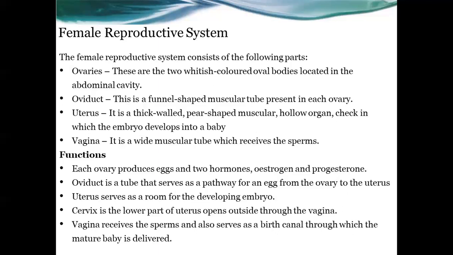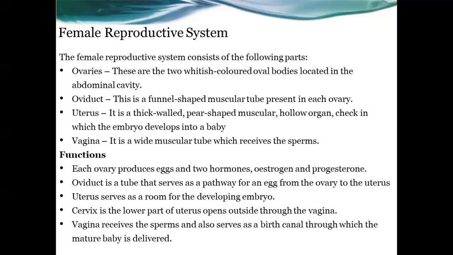And the oviduct is a tube that serves as a pathway for an egg from the ovary to the uterus.